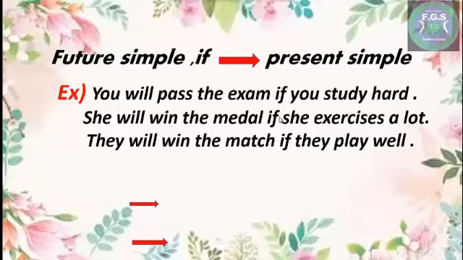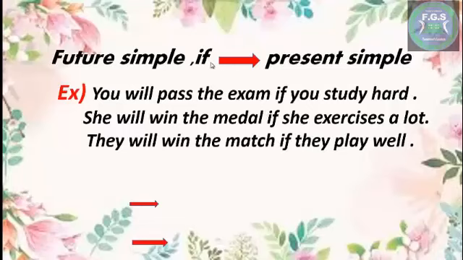Another example. She will win the medal if she exercises a lot. Here, if is in the middle, the sentence before it is she will win the medal, in future simple, but the sentence after if is in present simple.